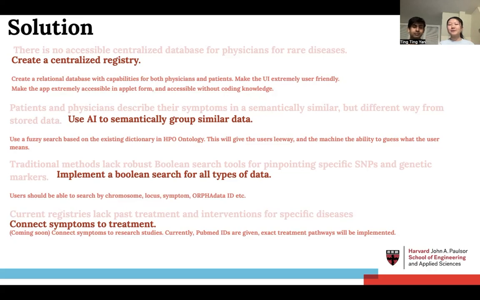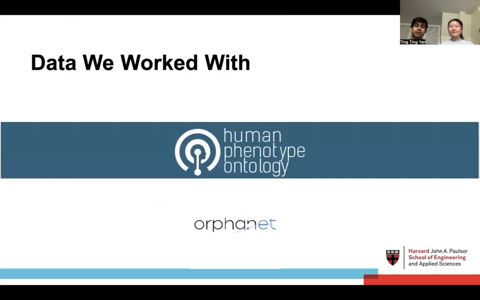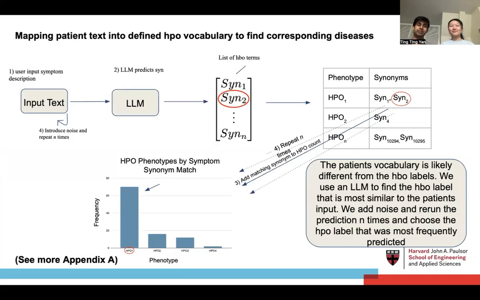Yeah, so the data that we worked with came from the Human Phenotype Ontology. I'll refer to that as the HPO going forward. And we've actually taken every disease currently on Orphanet as of February 2025, and we've cataloged it in our registry. So Ting Ting earlier mentioned these semantically similar words that have the same phenotype that require this sort of fuzzy algorithm. So this is what happens.